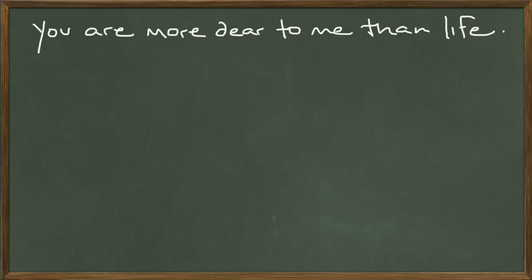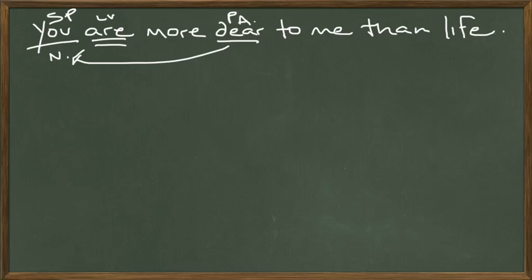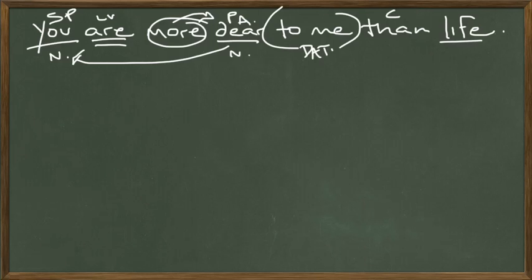You are more dear to me than life. You, subject of the sentence, nominative case, that's a pronoun. You what? You are, linking verb, underline the verb twice. You are what? You are more, there's our comparison word. You are dear. Dear renames you, predicate adjective. It also goes in the nominative case, and then we have more. How much more? That's an adverb describing how much more dear. To me is a prepositional phrase. It goes in the dative case. You are more dear to me than life. Here's our comparison word, and here's the word we're comparing.